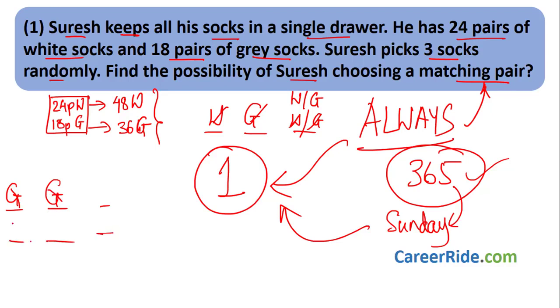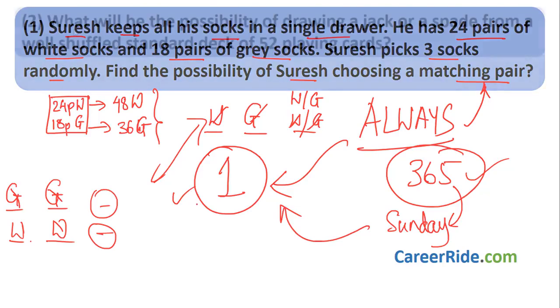Say the same case, say he picks white, and again the second one he also picks white, again he got a matching pair. There is no need to consider the third sock, right? So be it any case, Suresh will always get a matching pair if he is picking up 3 socks randomly in this situation. So the probability or possibility of Suresh choosing a matching pair is 1. See how easy it was. Moving to the next question.